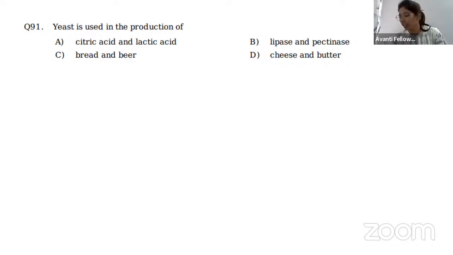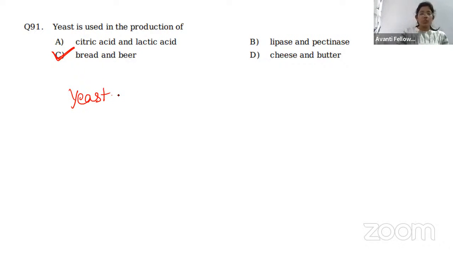So I just want to explain the question here. Yeast is used in the production of what? We all know in the bakery, we all eat so many items like bread, cakes, puffs and everything, and along with that beverages like beer, wines, and all these are produced from what? Yes, you're absolutely correct. These are all produced from the yeast. So yeast is used in the production of bread and beer. This is a very easy question, but I just want to tell you here about the yeast. That is why I have kept this question here.